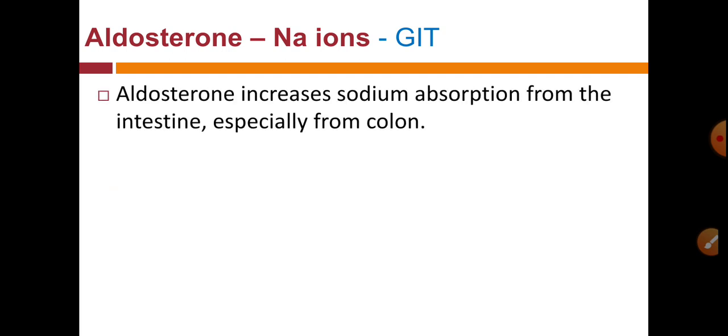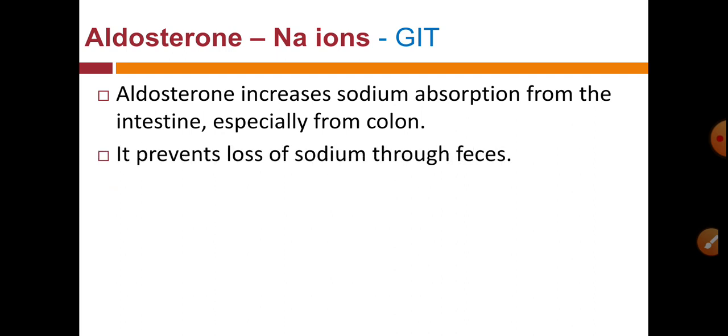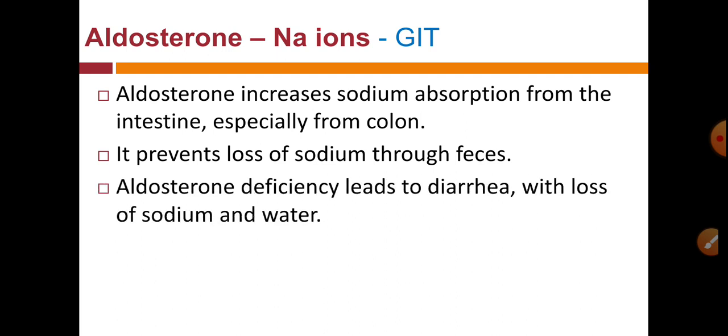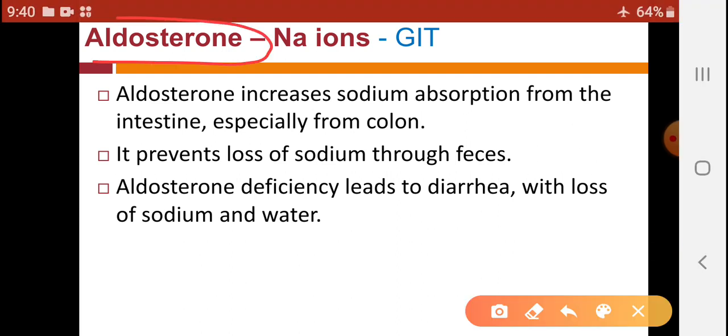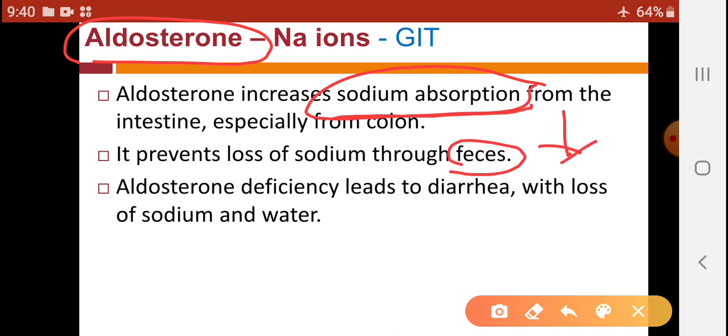Then in the GIT, the same action is there: reabsorption of sodium from the intestine, especially from the colon, so that less sodium is excreted in our feces. But when there is aldosterone deficiency, sodium reabsorption from the intestine decreases, so more sodium is excreted in feces, and water is also excreted along with this sodium, and the patient develops diarrhea.